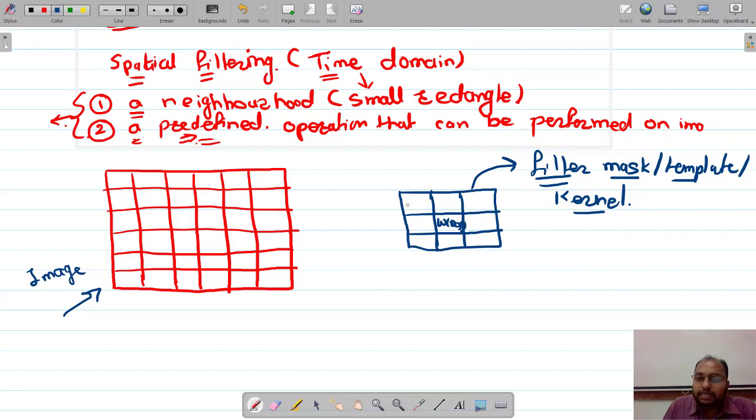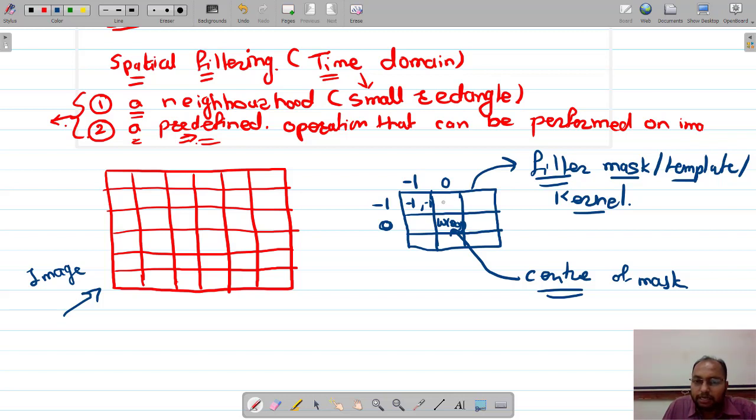Fine. So let us say this is my 0 row and 0 column. This is my current pixel, or this is the center of my mask, the center of the filter mask, and we are going to work on this. Okay, fine. Therefore we treat this as the 0th row and 0th column. Then what will it be? It will be minus 1 row and minus 1 column. So this location will be minus 1, 1, right? So w of minus 1, 1.